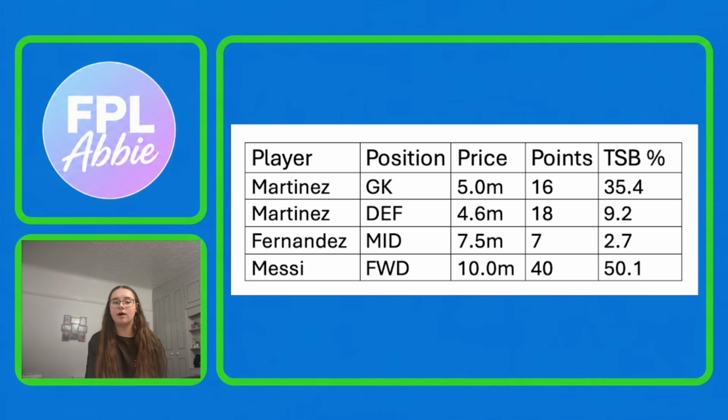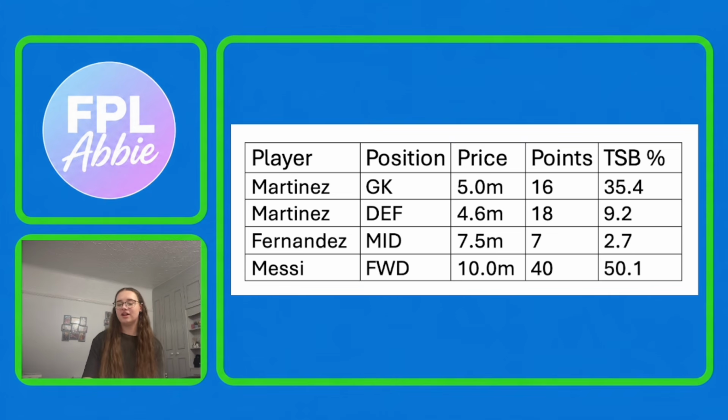My next Argentina option is my midfielder option. I was really struggling with the midfielders, as none of them have really performed so far, picking up many points, but I think the one that I'm hopeful could potentially do well in the knockouts is Enzo Fernandez. He is 7.5 million, only picked up 7 points so far, so it's just been some blanks, and he's got tackle points once, and he's only 2.7% owned. Enzo's data, mainly his expected assists, have been okay so far this tournament, so I think we should see him get some returns soon because of that, and because he's 2.7% owned, you should get the scouting bonus if he does manage to get some returns.